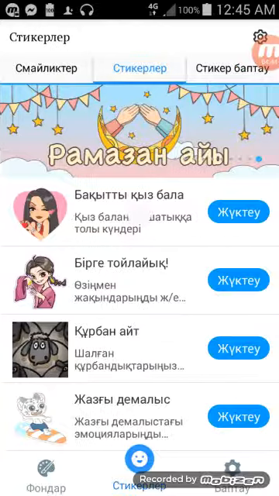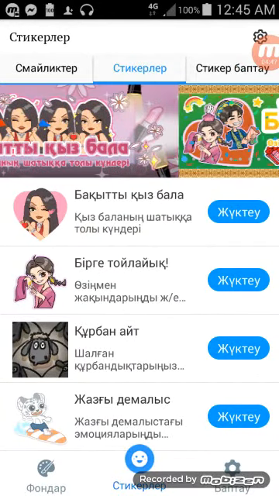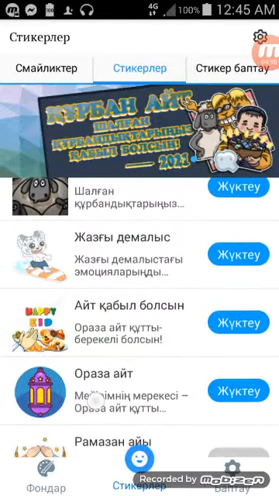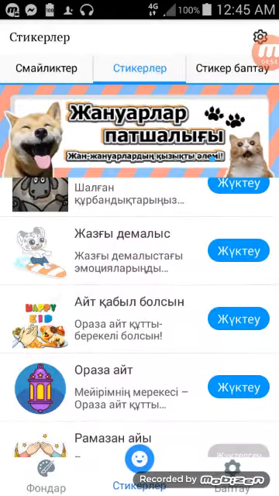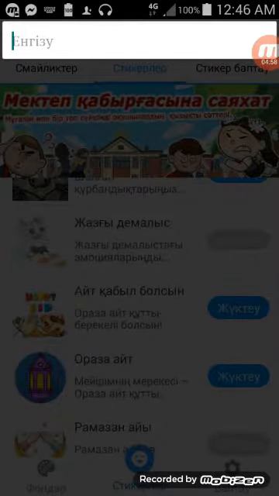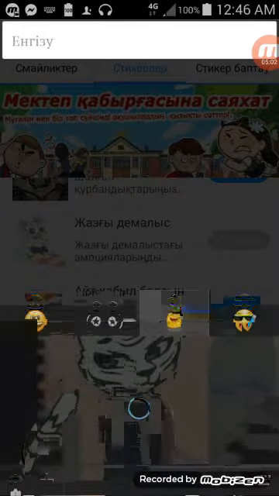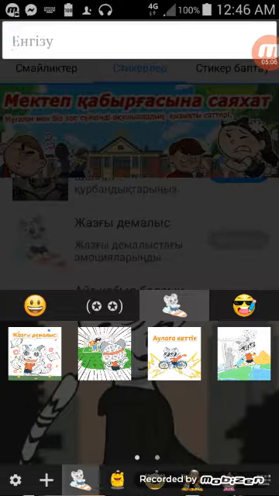Now if you go to emojis, you can download them. You can add emojis to your keyboard. I'm gonna just tap that and see. Look at these emojis. Oh, there are quite a few, I suppose.